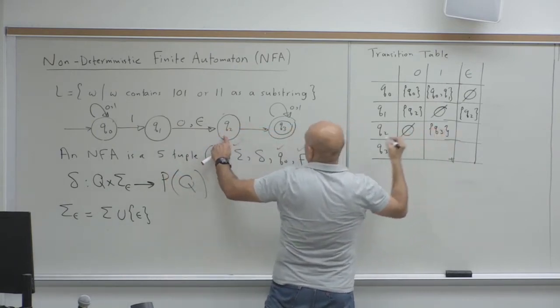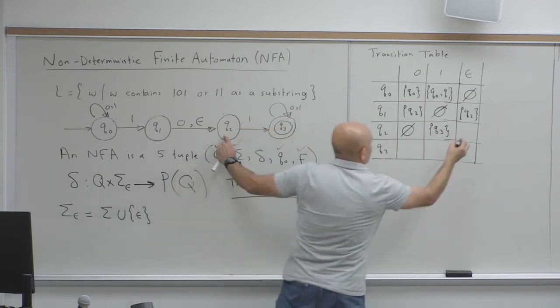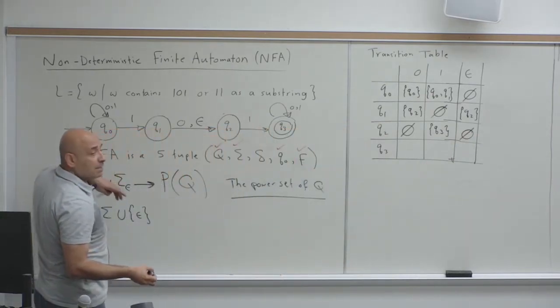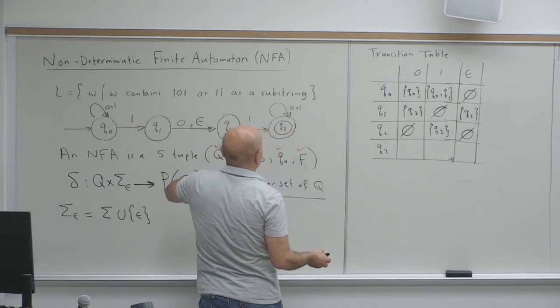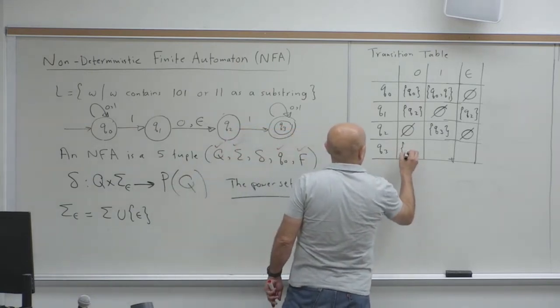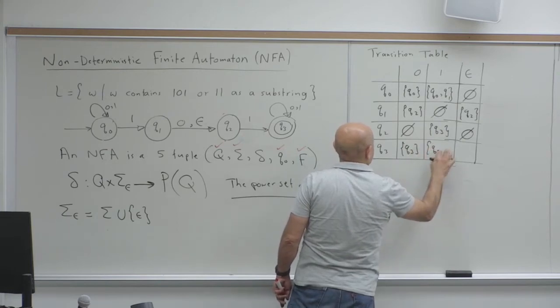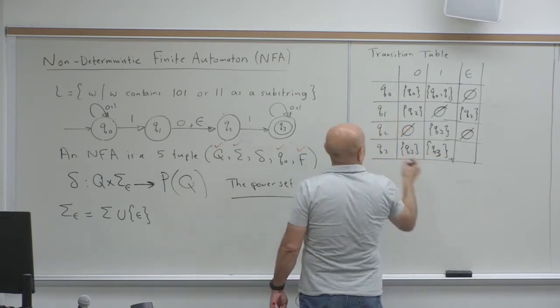Q3, if you get an epsilon, nowhere. And if you are in Q3 and you get a 0, you go to Q3, and if you get a 1, you also go to Q3. And there is no epsilon transition.